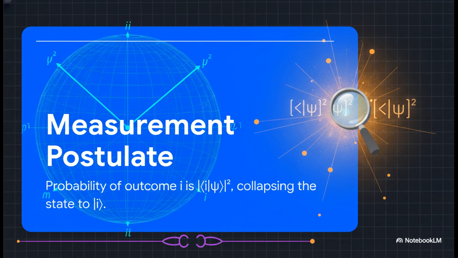Postulate 3, measurement. Let's slow down here because this is where that smooth deterministic rotation abruptly stops. The probability of getting a specific outcome is the absolute square of the inner product between the state you are in and the state you're measuring for. And the very moment you measure, that fluid superposition, it's gone. The state snaps. It collapses irreversibly to that measured value. Make sure you've got this down because this is the load-bearing math for literally everything we'll do moving forward.